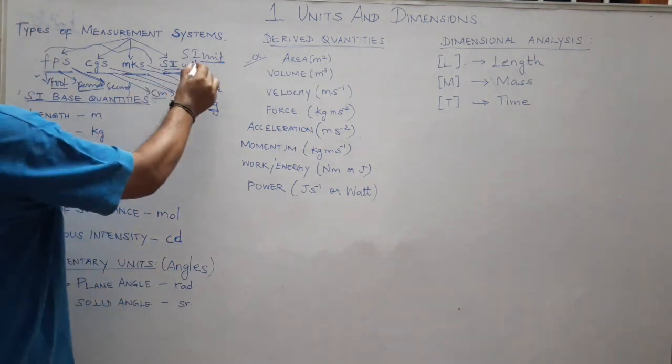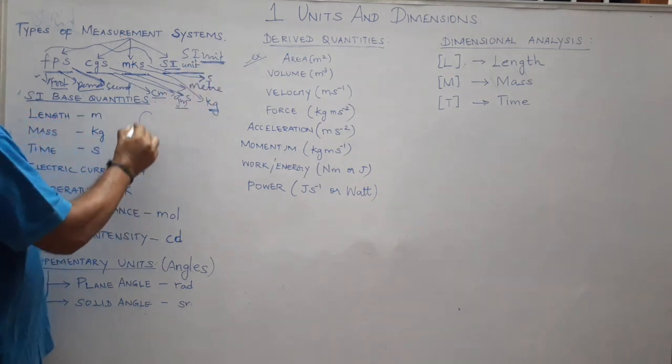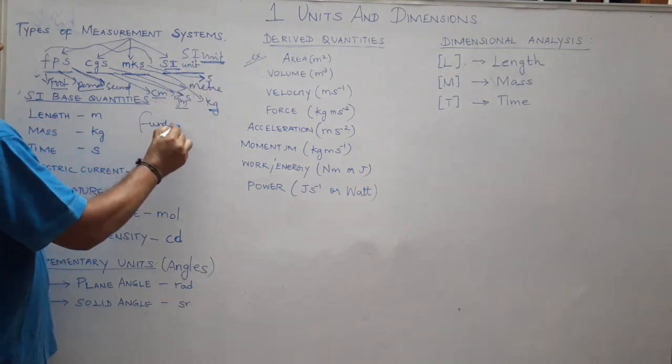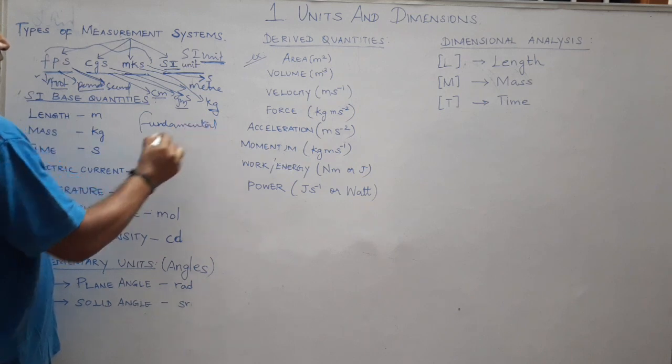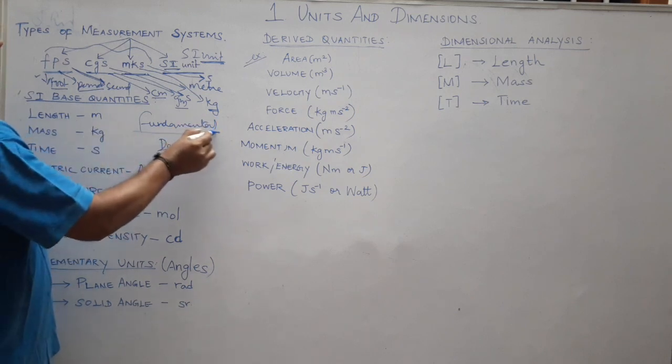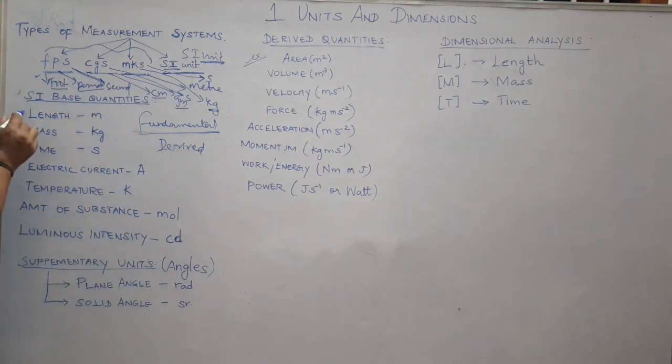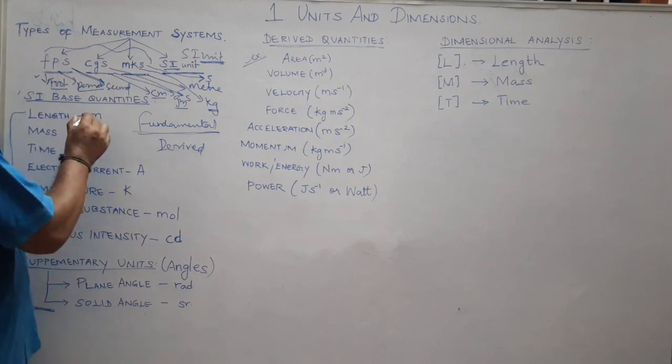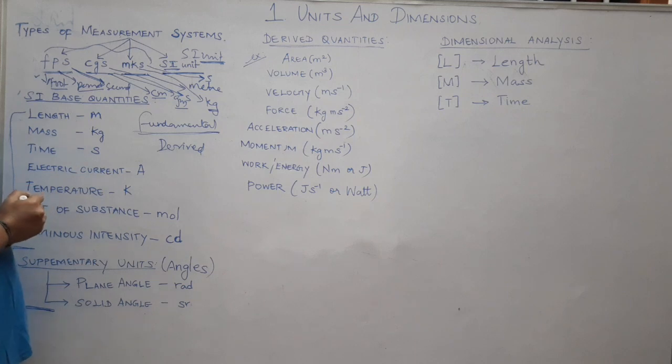In SI unit of systems, there are two types, fundamental and derived. As far as fundamental units are concerned, there are 7 units which are called fundamental. Then, in order to support these fundamental, there are 2 more units which deal with angles, which are supplementary units. So let us see one by one. So fundamental are base quantities.